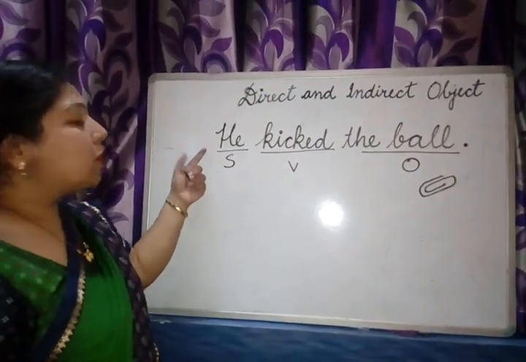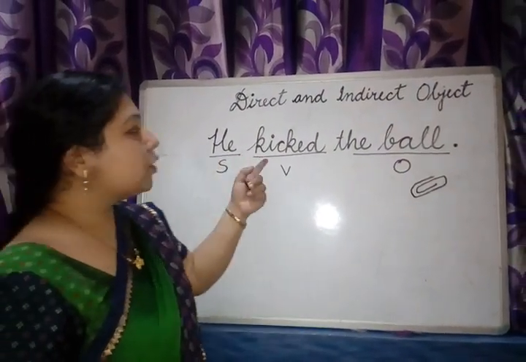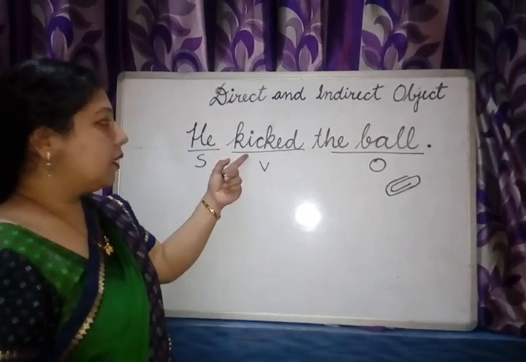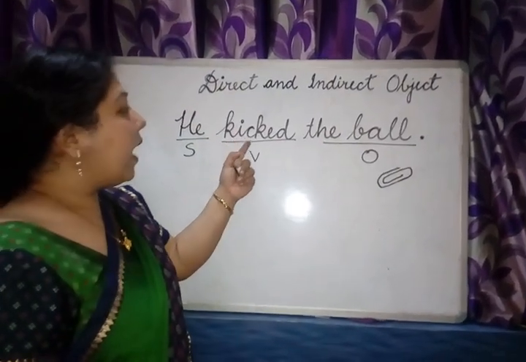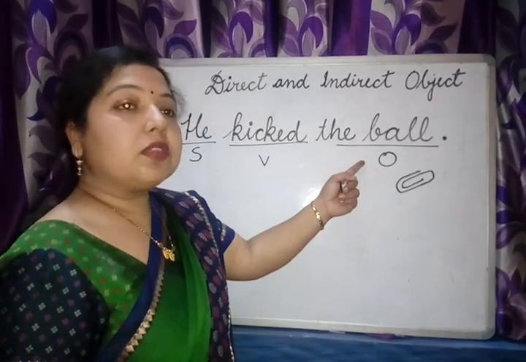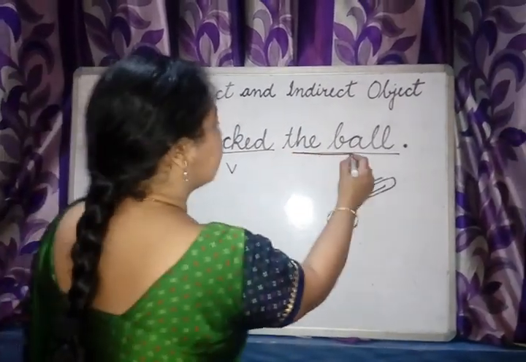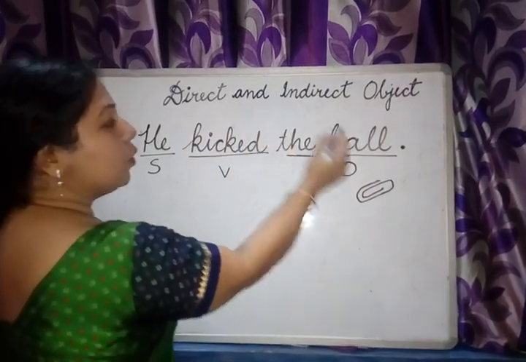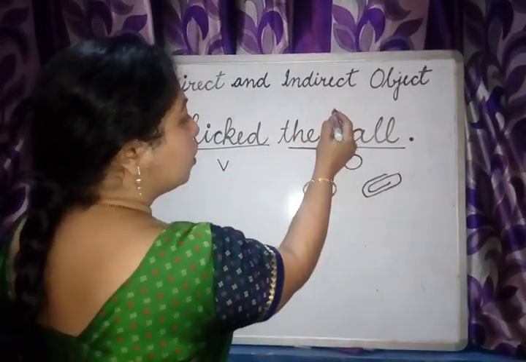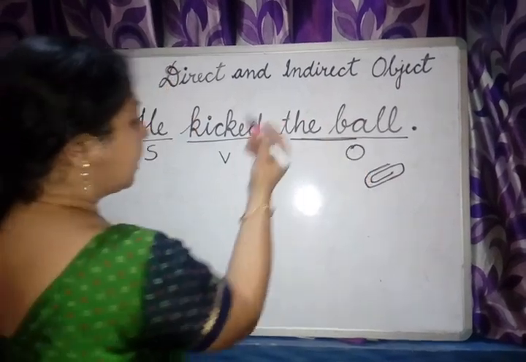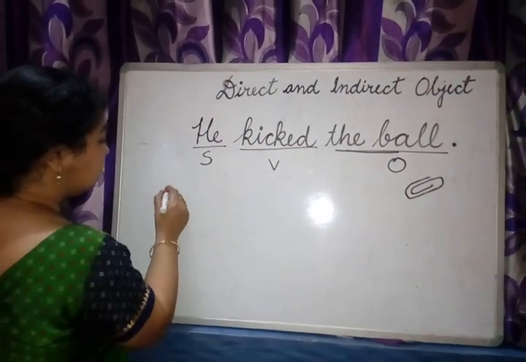Why? The action performed by the subject. What is the action performed by the subject? Kicked. It is the action word. And the one that receives this action is ball. So ball is the object. He kicked what? We get the answer, ball. So ball becomes the object. Let me write one more sentence.